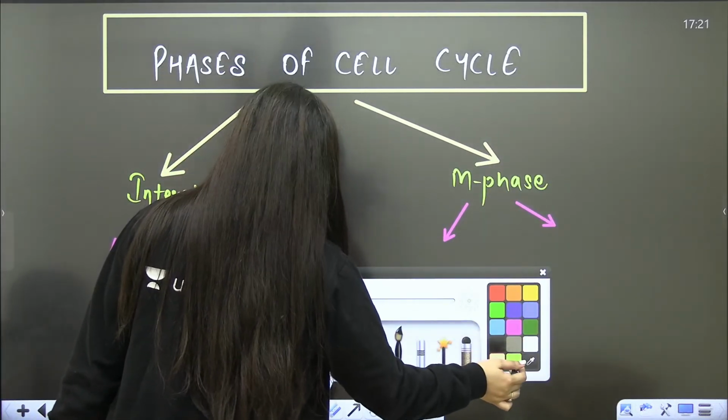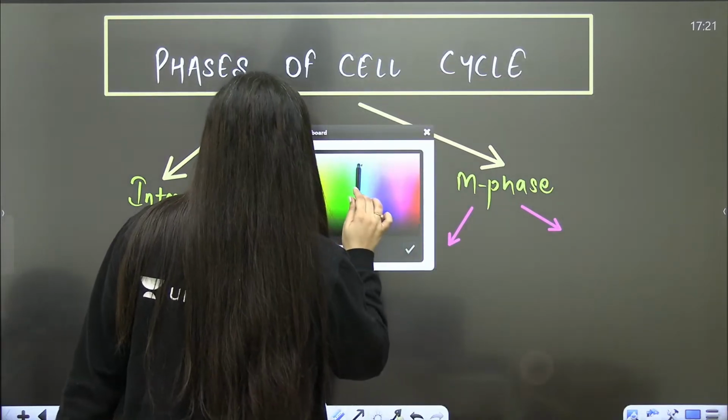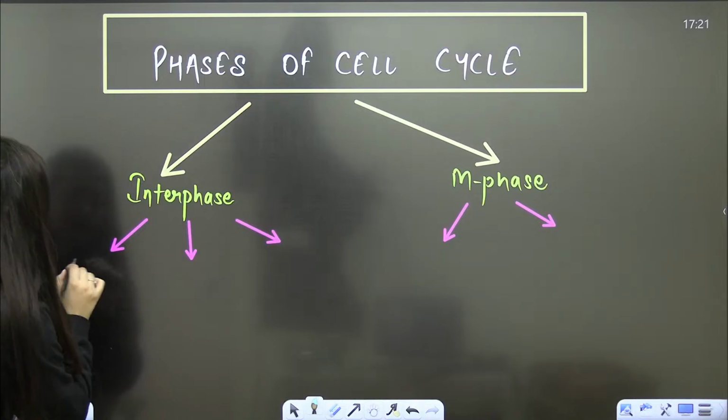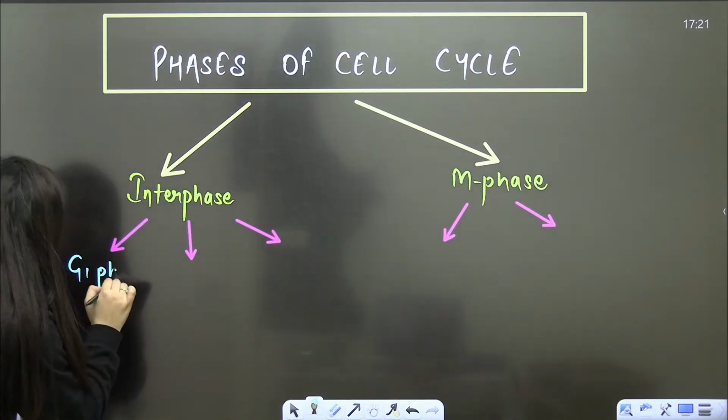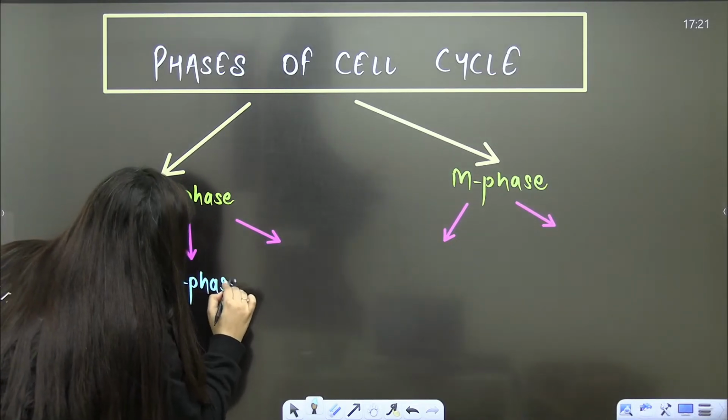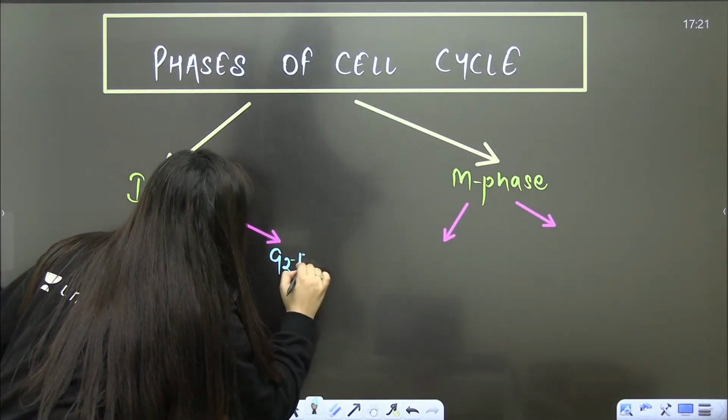This is the next thing that you need to discuss. So in interphase we will talk about the G1 phase, the S phase, and the G2 phase.